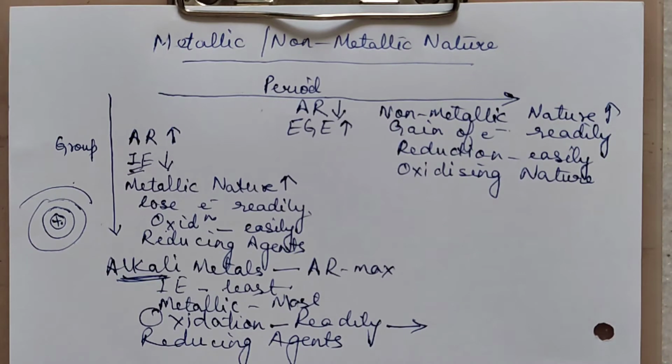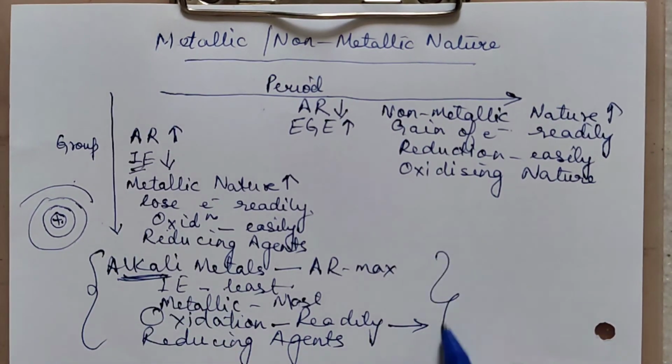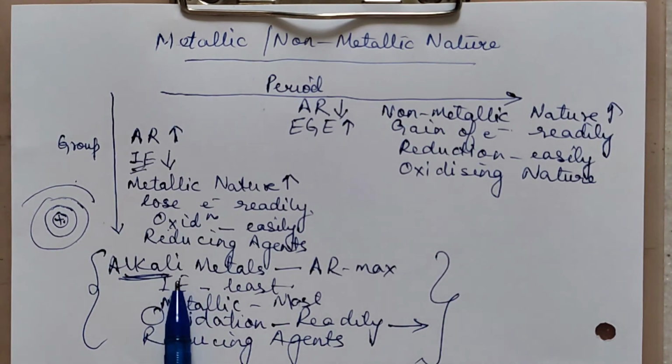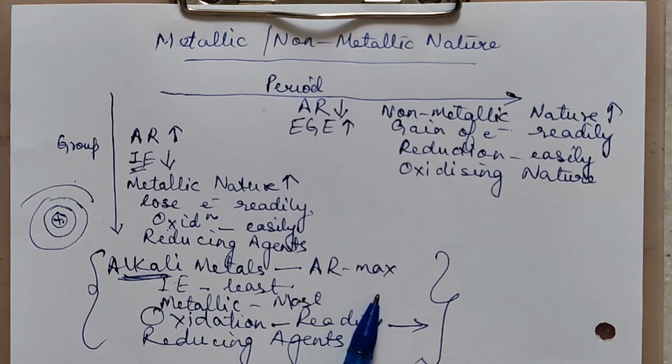I hope this point is clear. This is a very, very important aspect. Alkali metals have the maximum radii. That means they can lose electron readily. So that means they are most metallic. They are able to lose electron easily means they can undergo oxidation readily. Therefore, they are very good reducing agents.